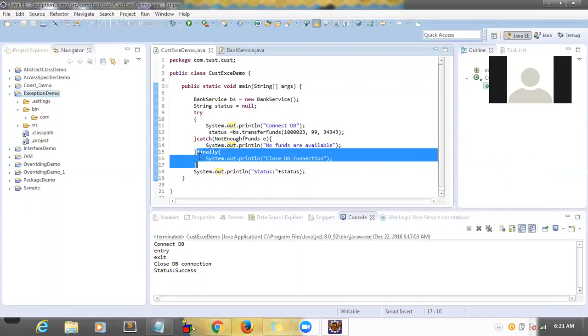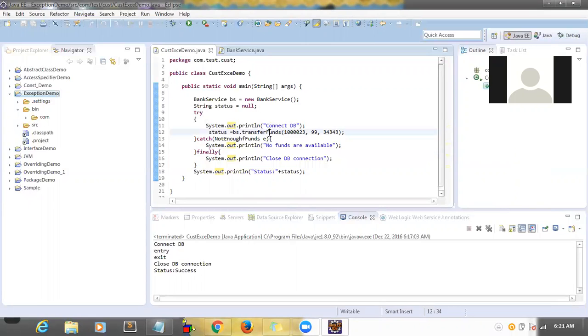Okay, I see. So that's the purpose of using finally. Yes, that is the main purpose. Catch block may or may not execute, correct? But finally will execute always.